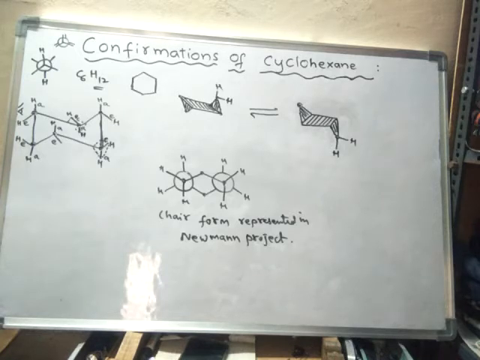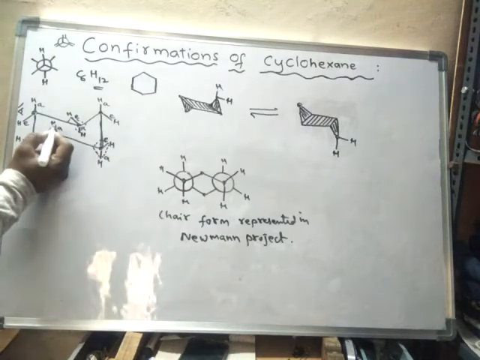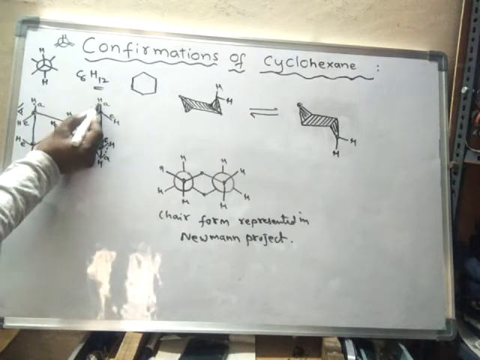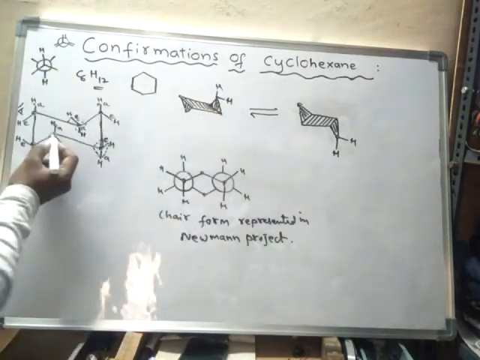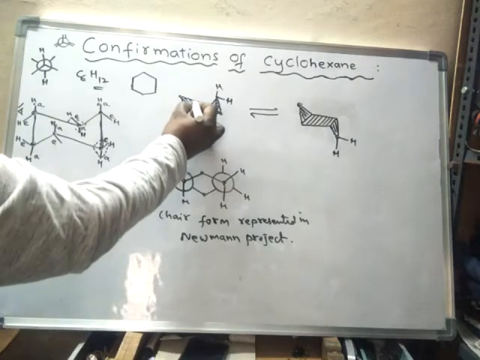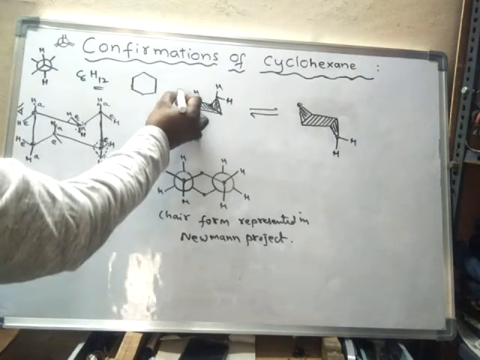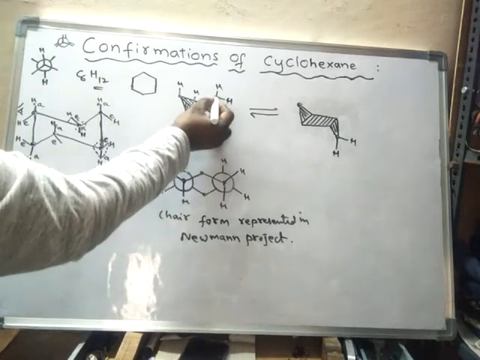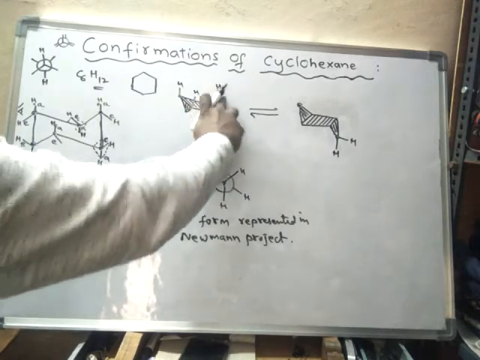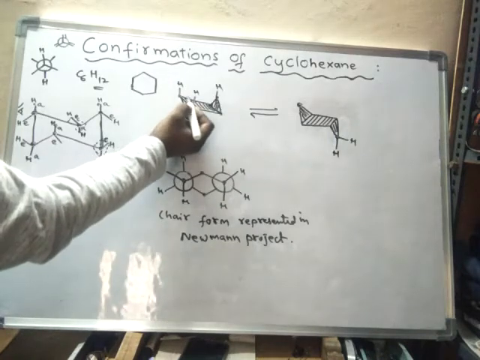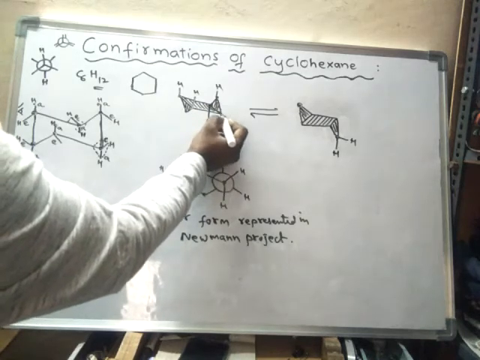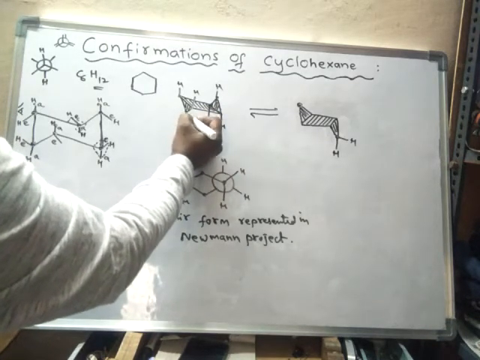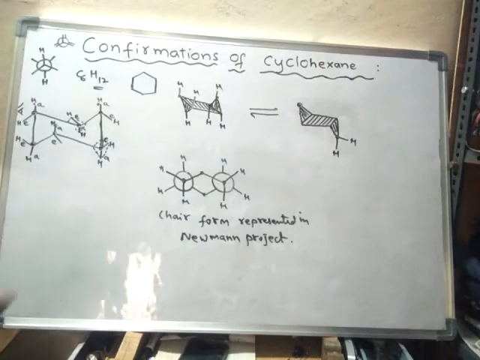Here, one more thing: the distance between axial hydrogens. This is an axial hydrogen, this is an axial hydrogen, this is an axial hydrogen. I am drawing the axial hydrogens again, and removing the equatorial hydrogens. So these three are the axial hydrogens which are projected upwards, and these three are the axial hydrogens which are projected downwards.